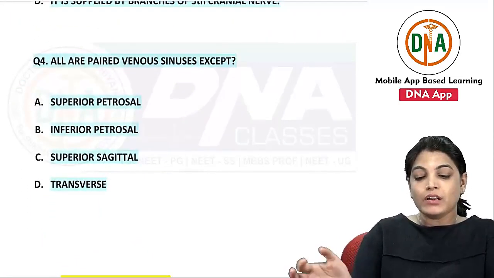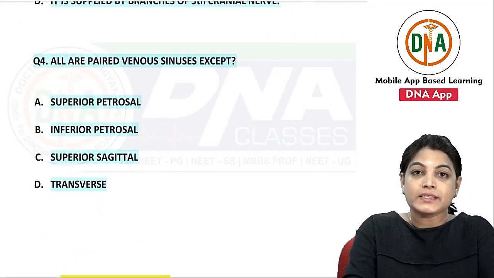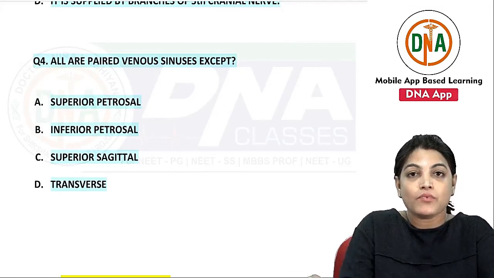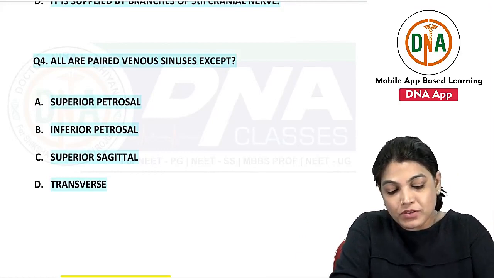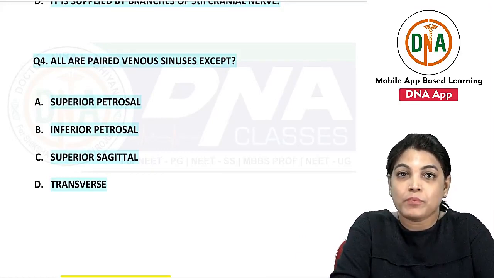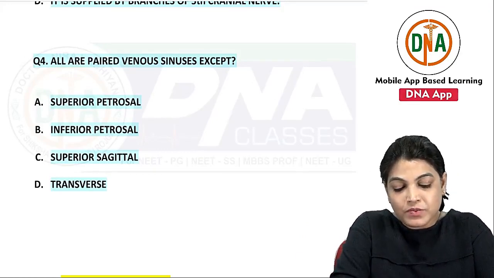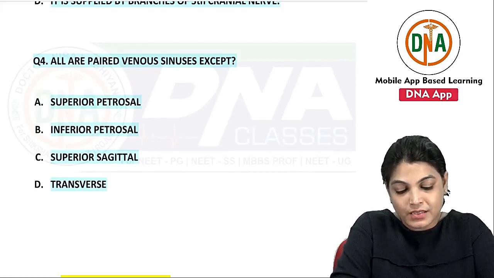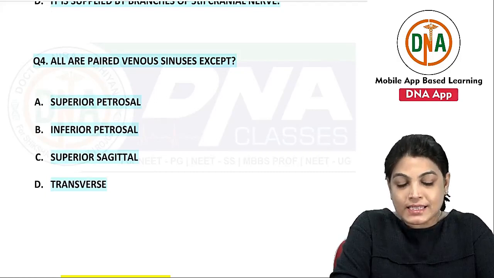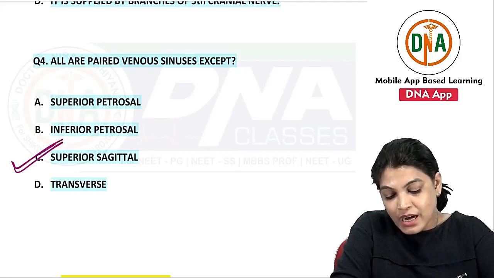All of the following are paired venous sinuses except. I have given you the list of all the paired and unpaired sinuses. The superior petrosal sinus is an example of a paired one. The inferior petrosal sinus is also an example of paired dural venous sinuses. The superior sagittal is the right answer because it is unpaired.